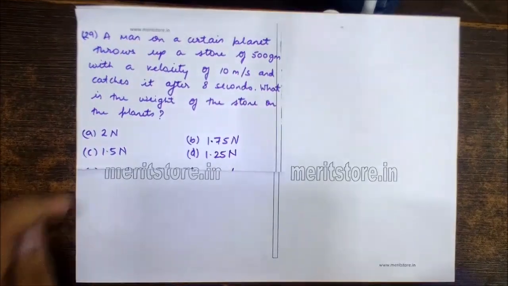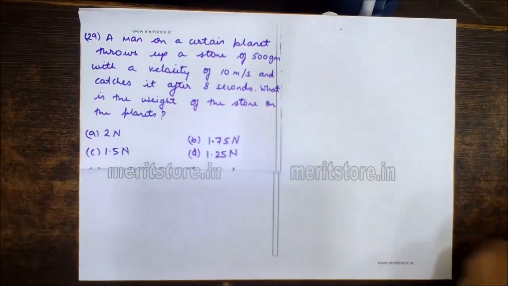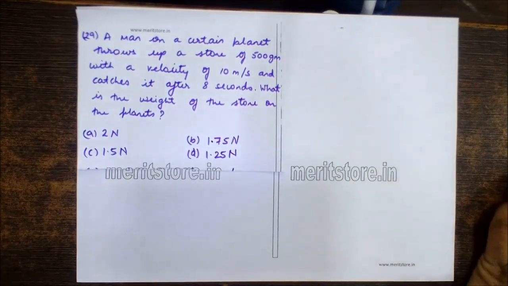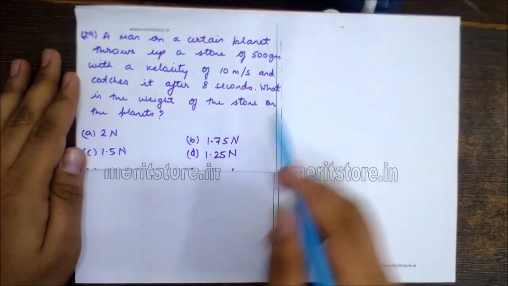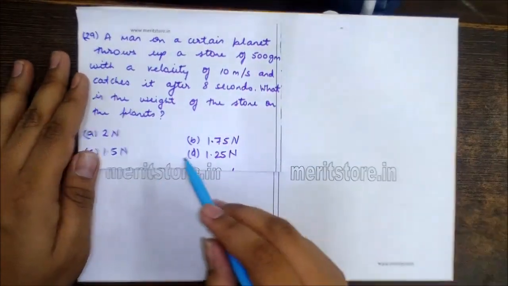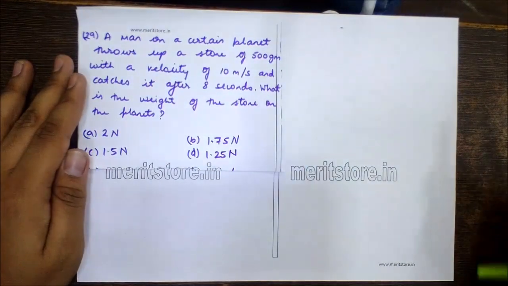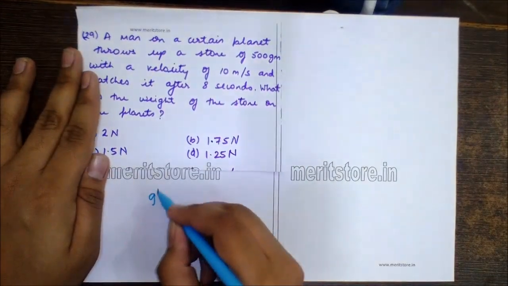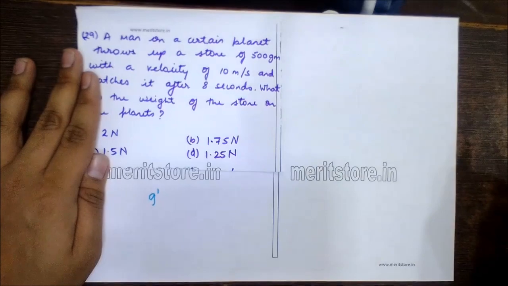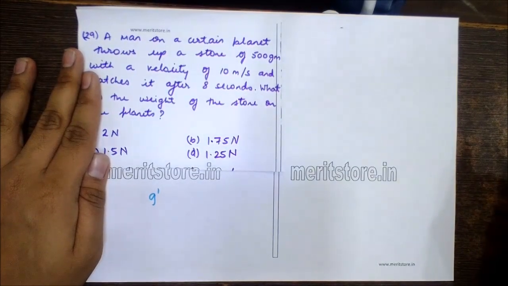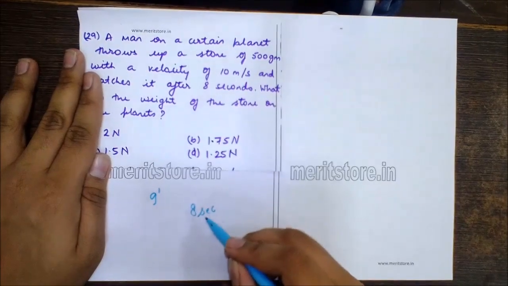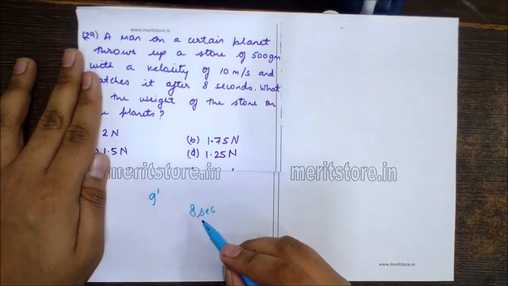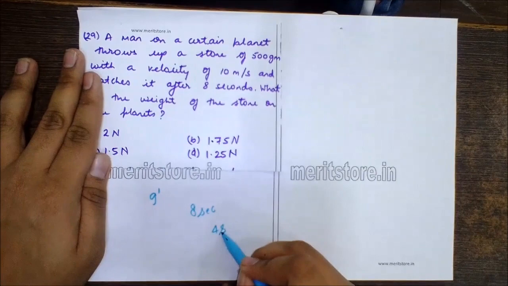Question number 29. A man on a certain planet throws up a stone of 500 gram with a velocity of 10 meters per second and catches it after 8 seconds. What is the weight of the stone on the planet? Now let g dash be the acceleration due to gravity on the planet. Since he catches the ball after 8 seconds, the time required by the ball to reach the maximum height is 4 seconds.